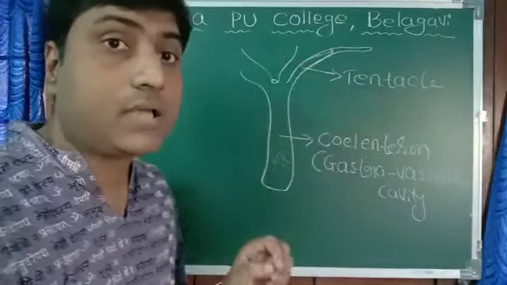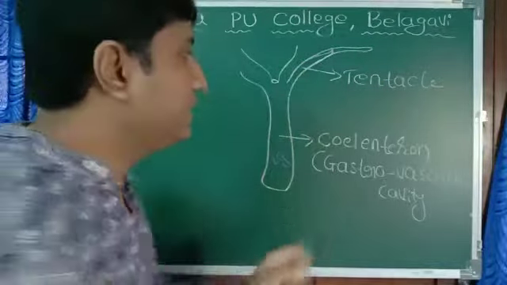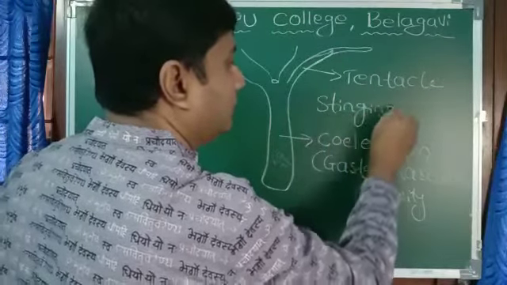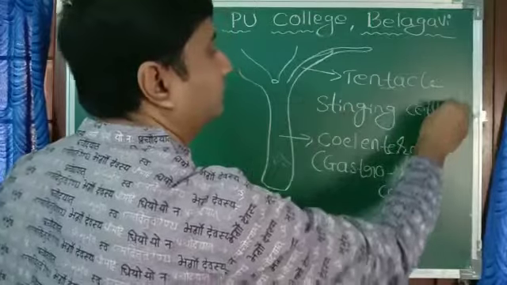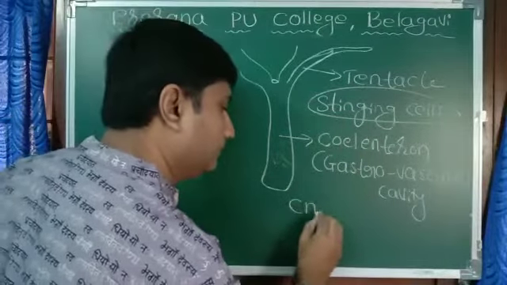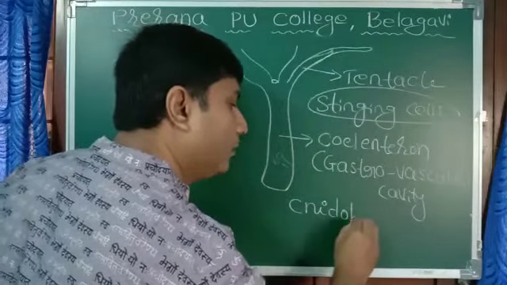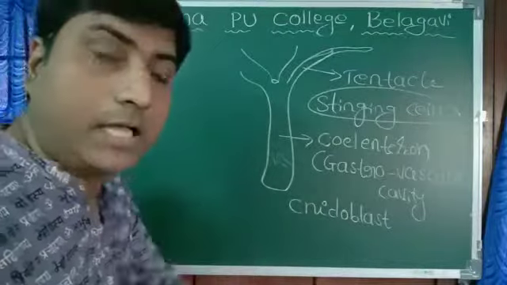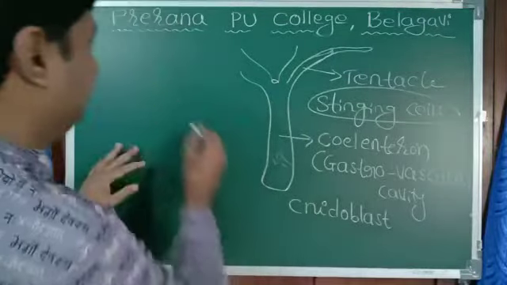These tentacles are with stinging cells called cnidoblasts. That's why Coelenterata are also called Cnidaria.